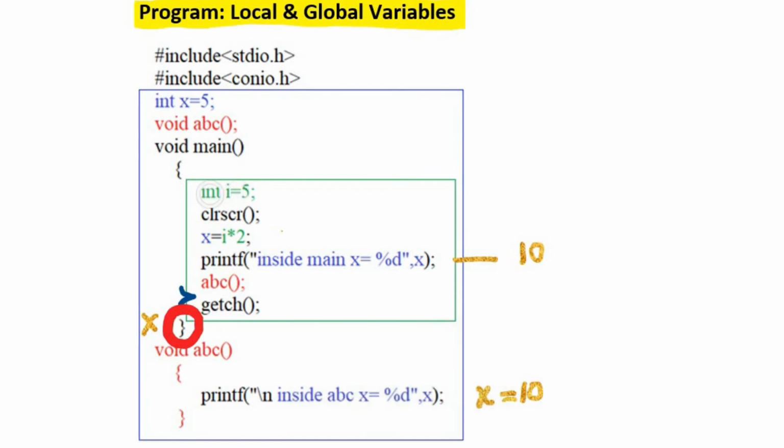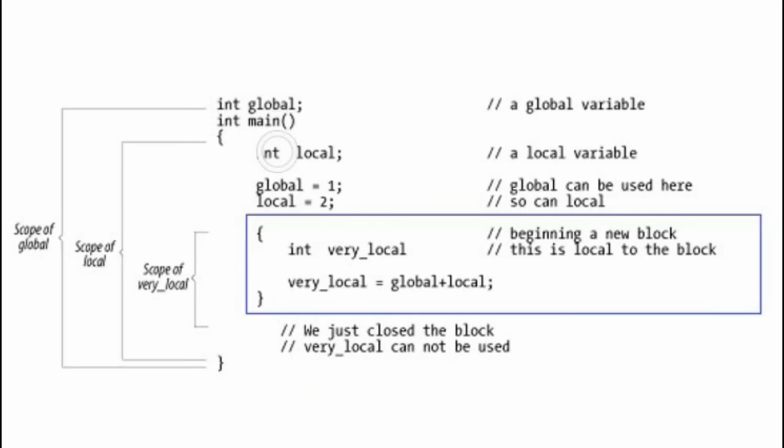The lifetime of this local variable int i, which is declared inside the main function, is started here and ends at the end of execution of main function. This is another example of local and global variables, and the important point I am going to tell you here is focus on this int very local variable.